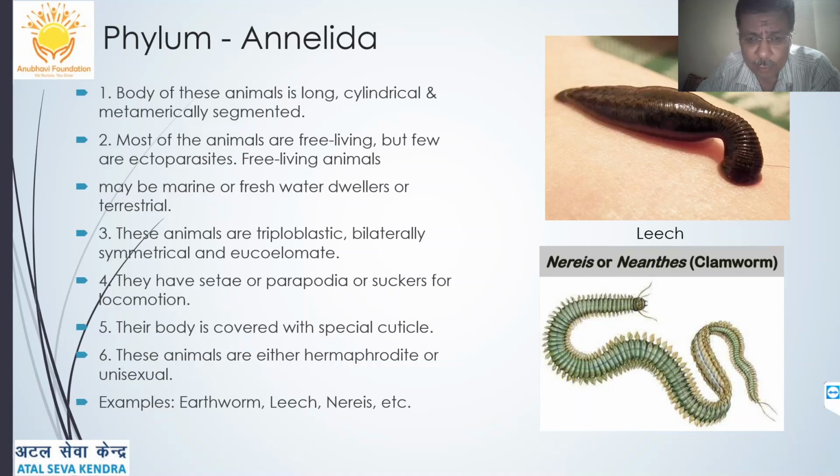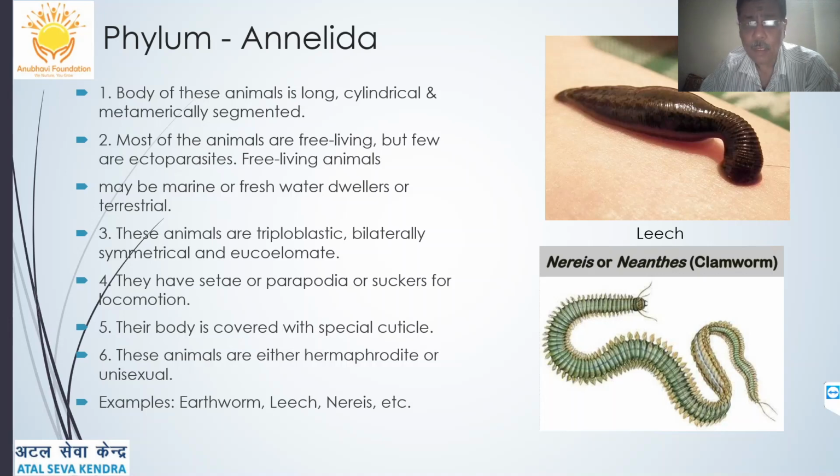They have setae or parapodia or suckers for locomotion, covered with special cuticle. They are either hermaphrodites or unisexual. Examples are earthworm, leech, Nereis, etc. You must be remembering earthworm, which is also called the friend of the farmers.